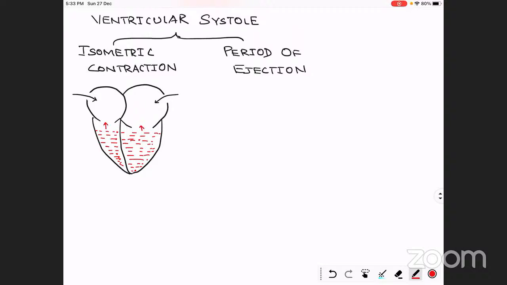But as we know, there is the presence of valves. So what will happen? There is closure of valves due to backflow of the blood into the atria.